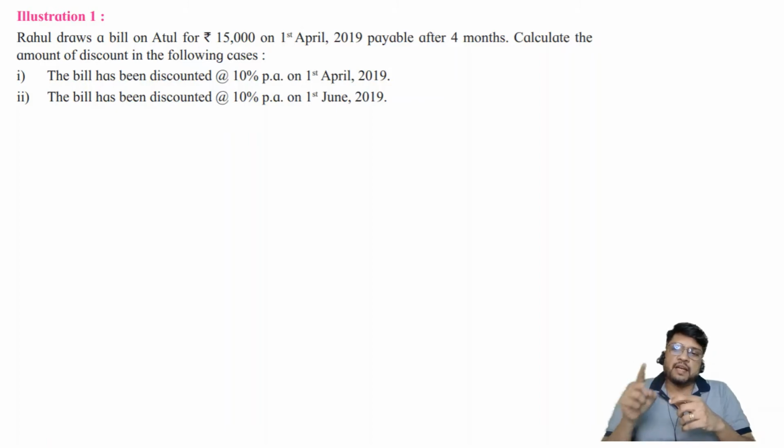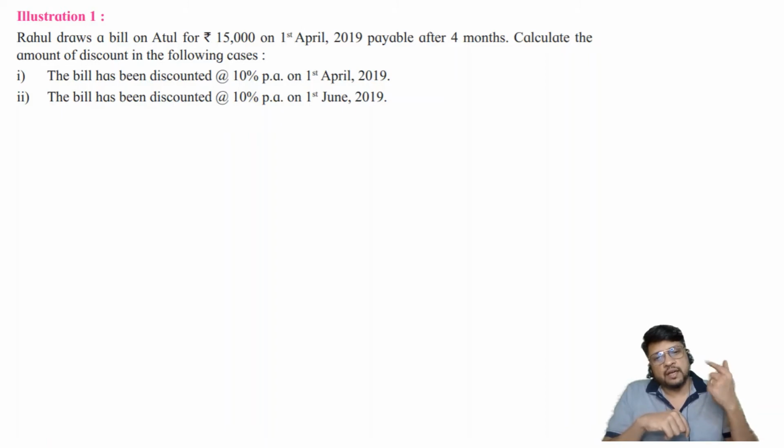First case, the bill has been discounted at the rate of 10% per annum on 1st April 2019. The day on which the bill is drawn, the day on which the bill is accepted, immediately on the same day it is discounted with the banker. Or the bill has been discounted at the rate of 10% per annum on 1st June 2019.